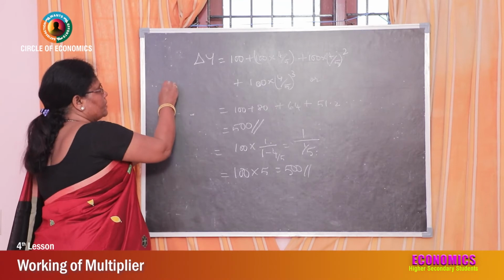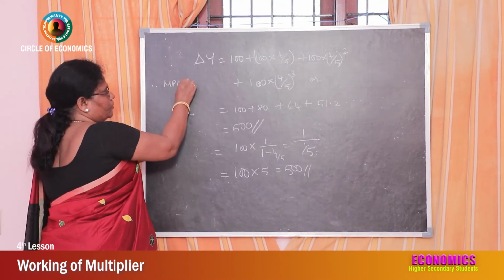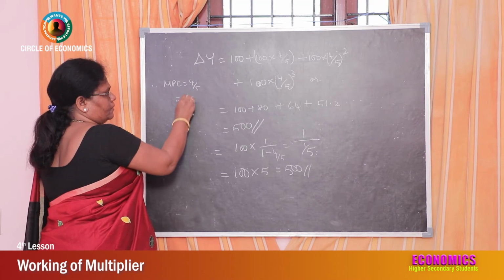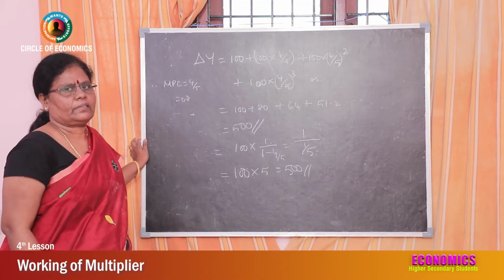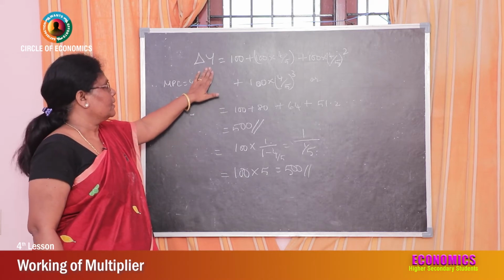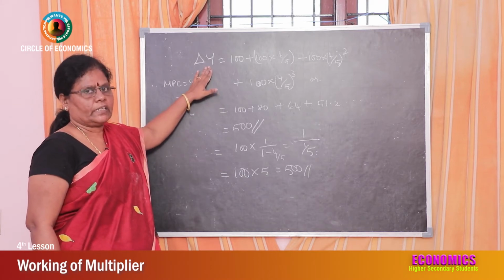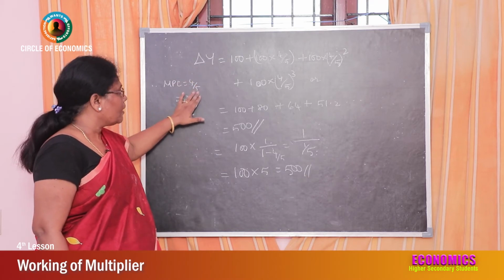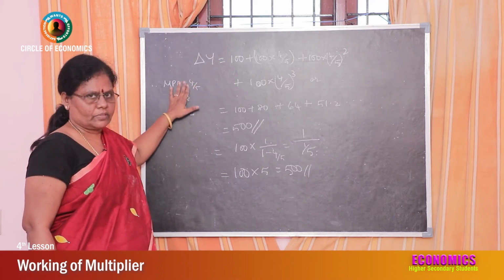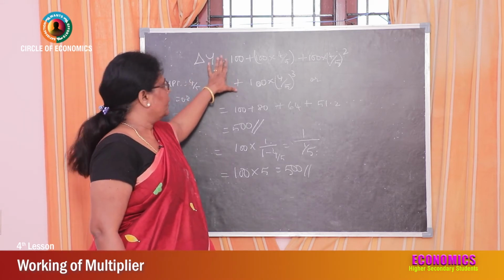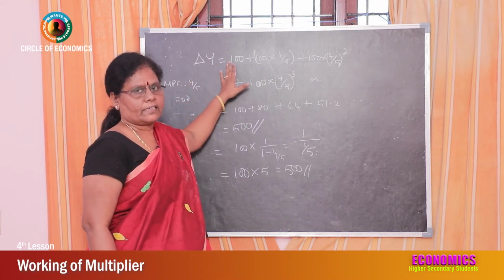See, MPC is equal to 4 by 5. It's nothing but 0.8, isn't it? Yes, it is given. By keeping this, how can we calculate the income? How does the change in income occur? 4 by 5, that is 80 percent of the income, is spent on consumption. So mathematically, if you go for calculation, you have to do it like this, that is 100.